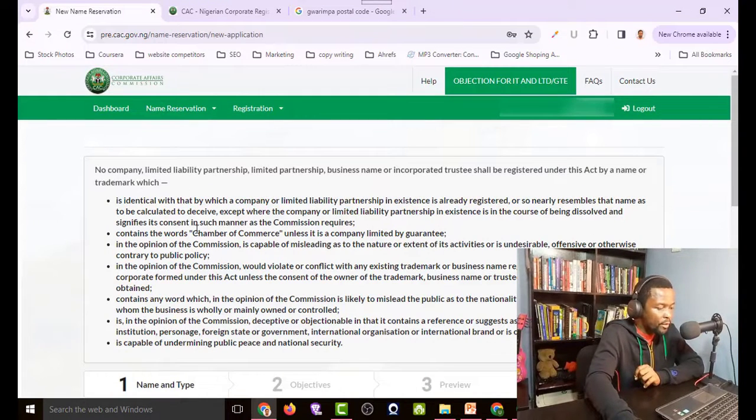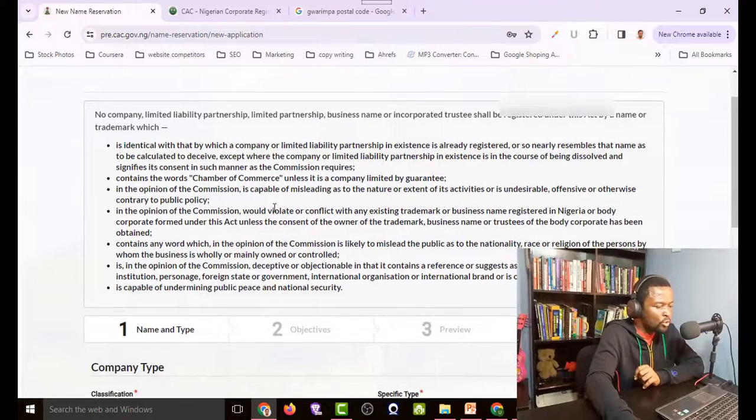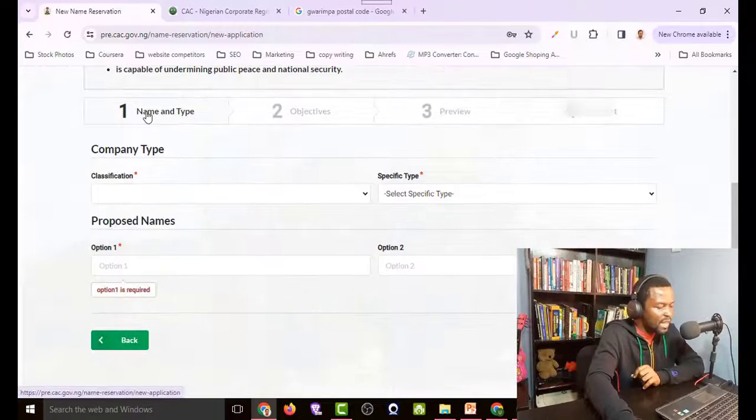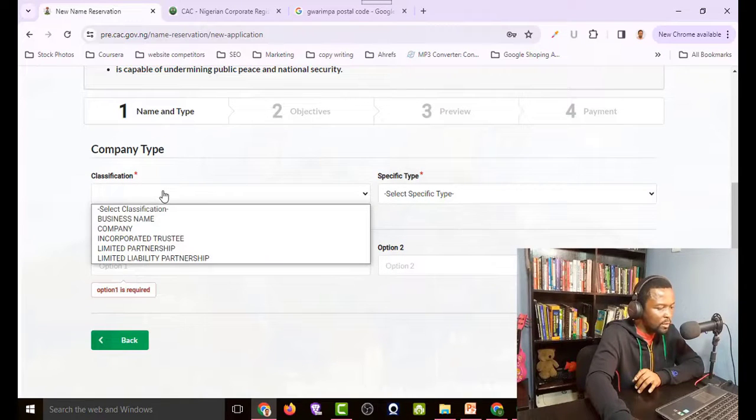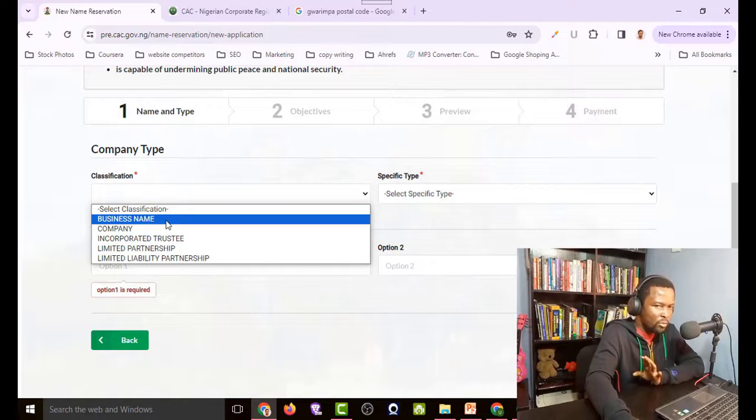Go ahead and read all these things, but for me, I'm going to just scroll down, and you can see here the steps we are going to take. The first is name and type, then the objectives, then the preview, and then the payment. So let's quickly go over these things. The first one here is the company type. So here we have classification. If I click on this drop down, you see all those ones, but the one we are going to do today is the business name, because that's what we want to register.